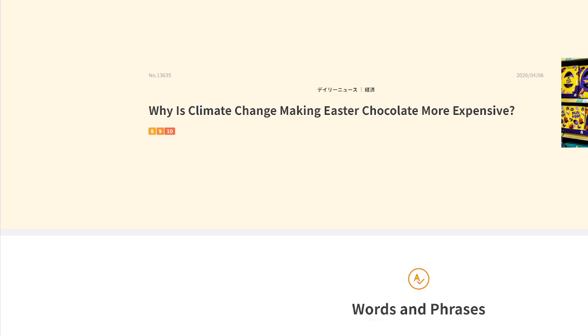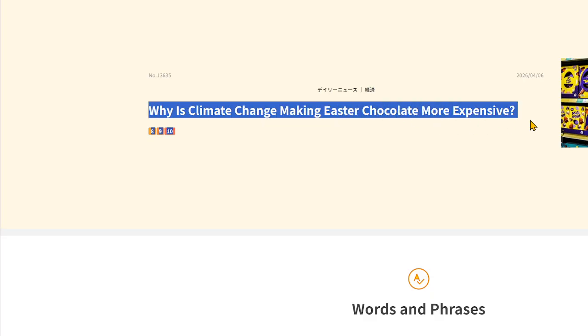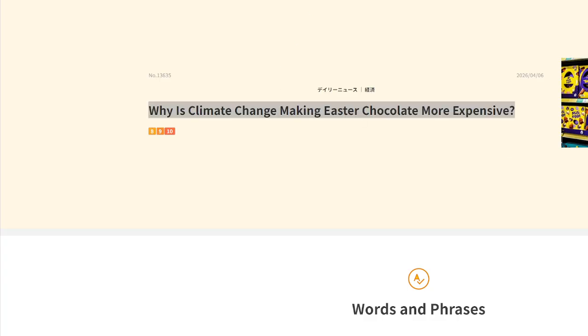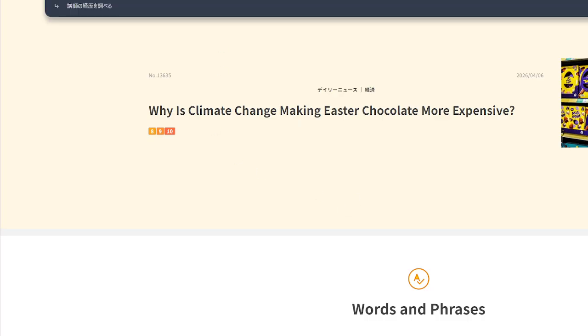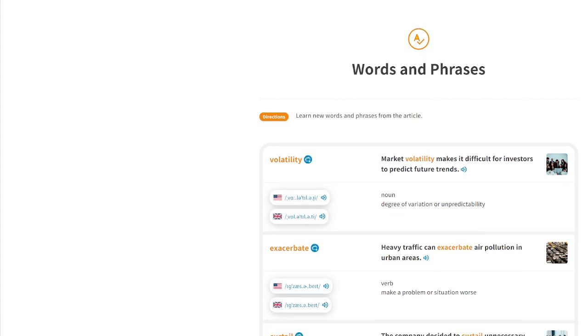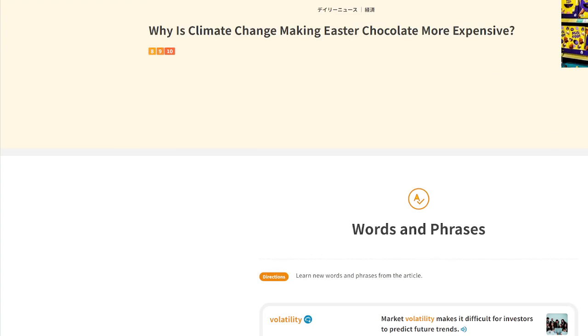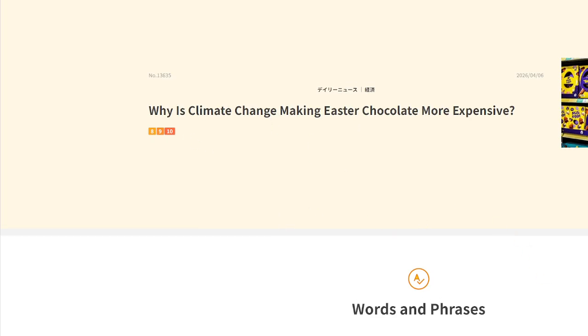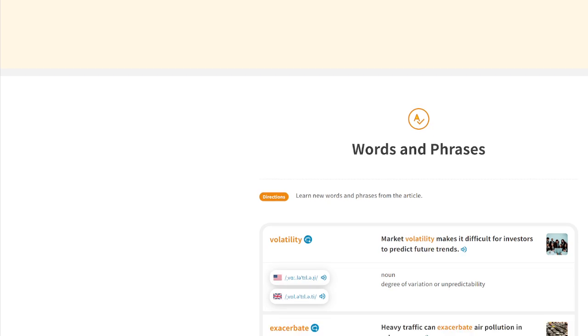Oh, sorry, the title of the textbook is different: Why is climate change making Easter chocolate more expensive? Okay. Can you put it in the chat box, Koki? Because the one that appears to me is this Three Onigiri Trends. Okay, thank you very much. Okay, but still I can't click it. How can I send the link? Okay, so I saw it now. Sorry. It's okay. So let's start.